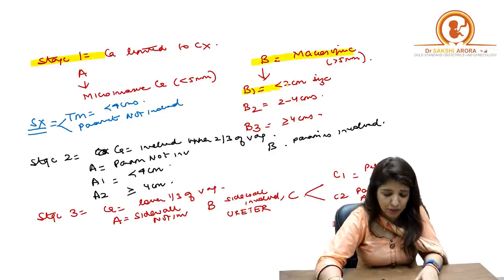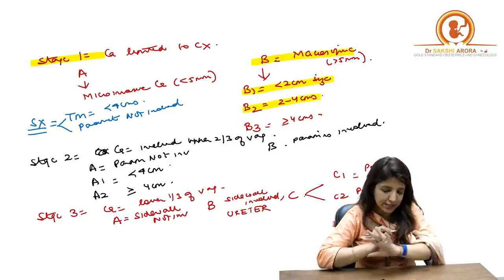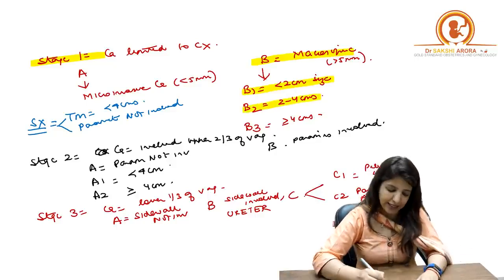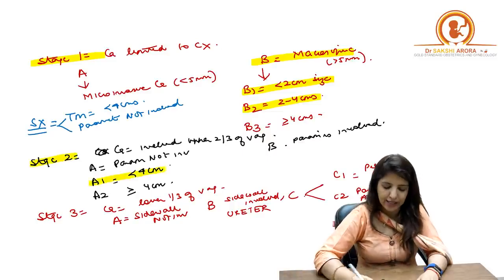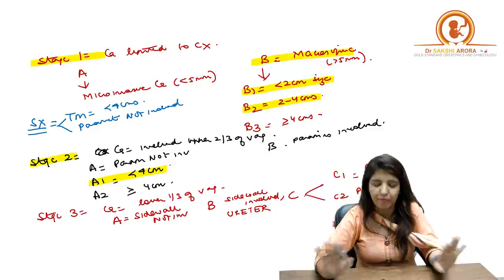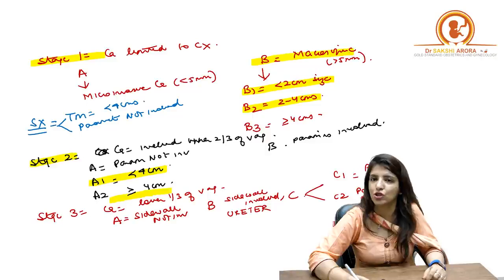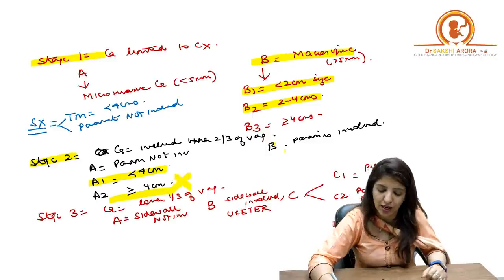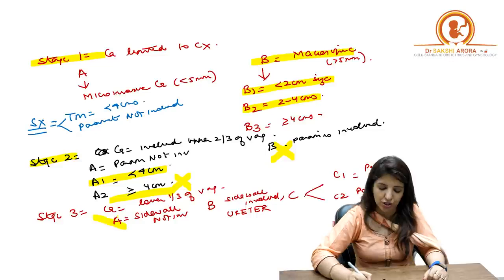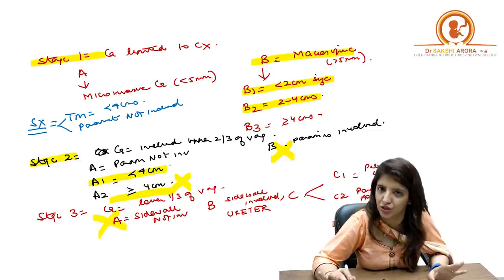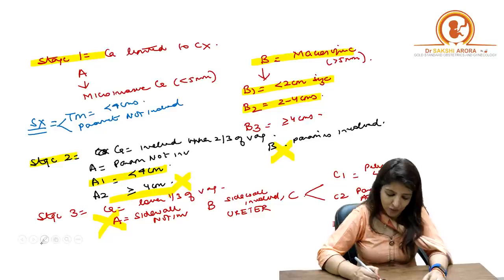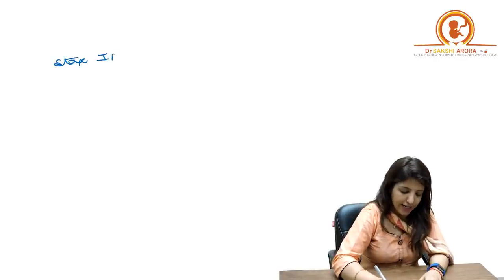In stage B, in B1 it can be done, in B2 it can be done, it cannot be done in B3. And in case of stage 2, it can be done in stage 2A1. It cannot be done in stage 2A2 and beyond that, because in stage 2A2 the size is more than 4 centimeters, so we cannot do surgery. When parametrium is involved, we cannot do surgery, and any structure below that is involved, we cannot do surgery. Right? So remember, when can you do surgery? You can do surgery in case of cancer cervix only from stage 1A1 to stage 2A1.